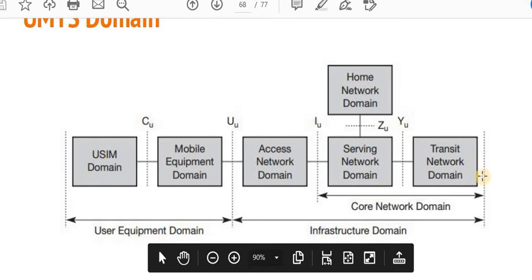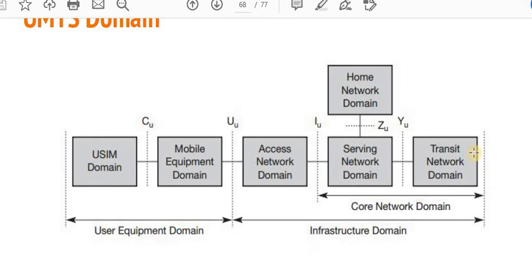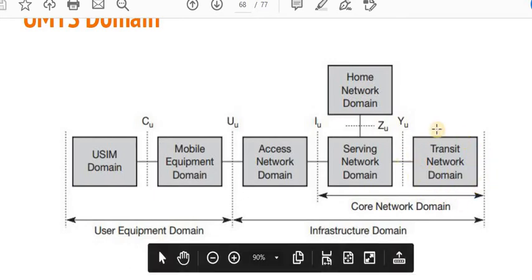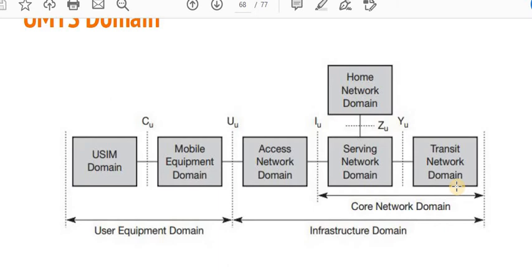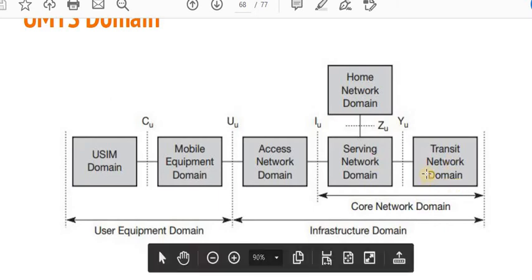Transit network domain deals with how we can transmit our data in the internet by the use of this UMTS. So the transit network domain follows some protocols in order to transmit the data, like bandwidth consumption, bandwidth maintenance, as well as the quality of multimedia. And the last one is called home network domain.